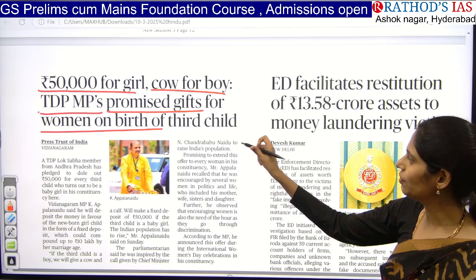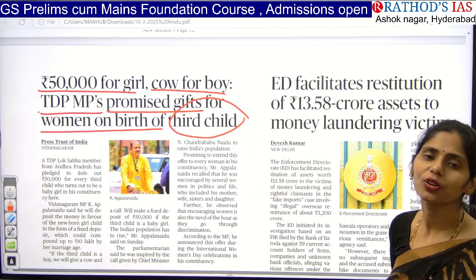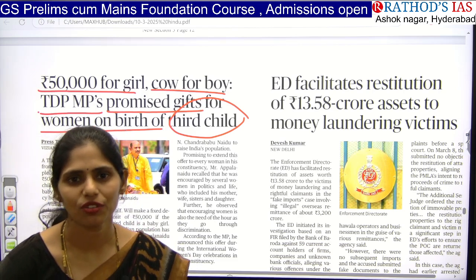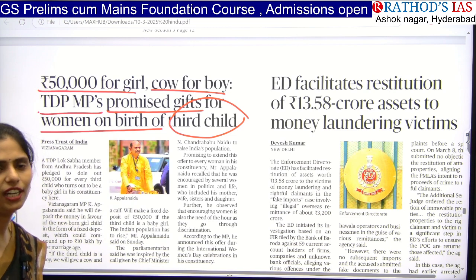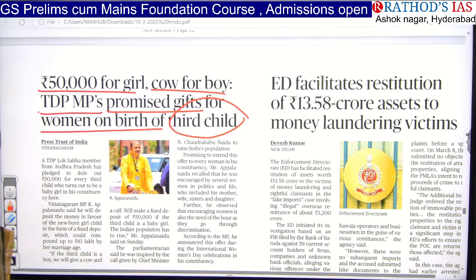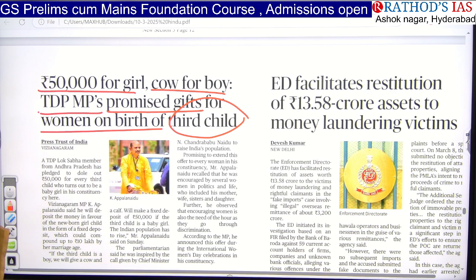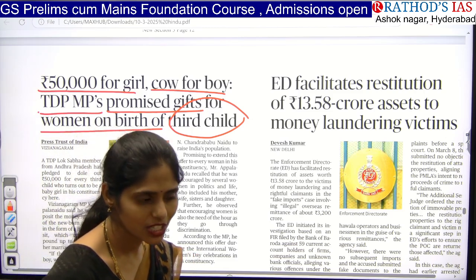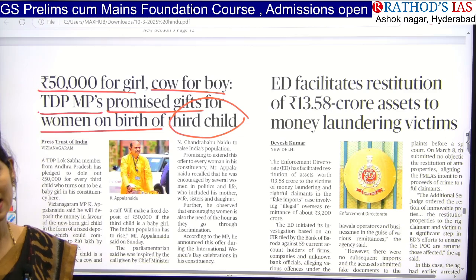They are saying that if they give birth to a third child, if the child is a girl, they will give a fixed deposit of 50,000 rupees, and by the marriage age of 21, this amount will be around 10 lakhs. And if this third child is a boy, they will immediately get one cow and a calf. In this way, state governments are taking some steps for improving TFR. So whenever you are writing any answer about TFR and improvement of TFR in southern states, you can use this article as an example.